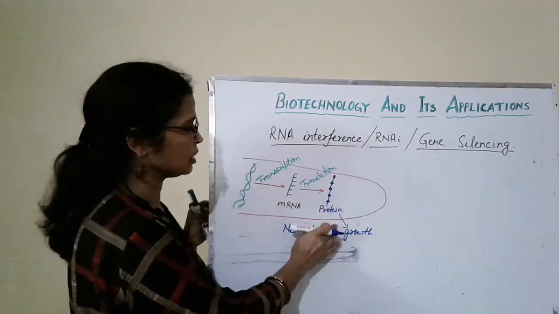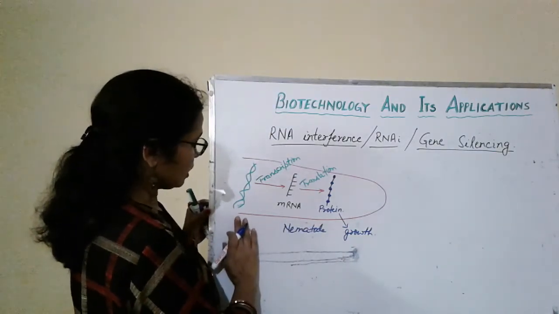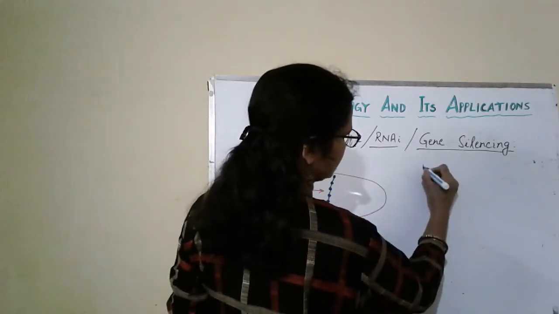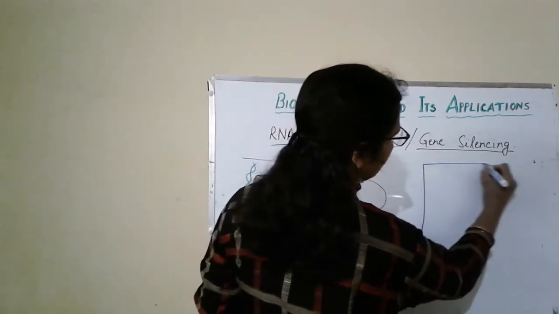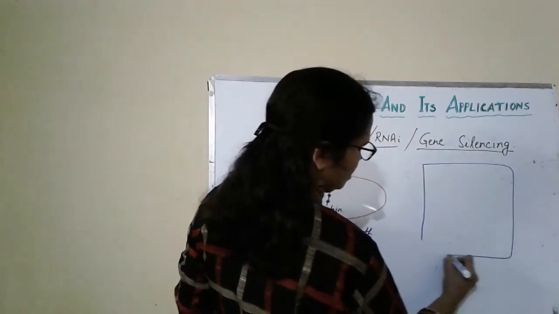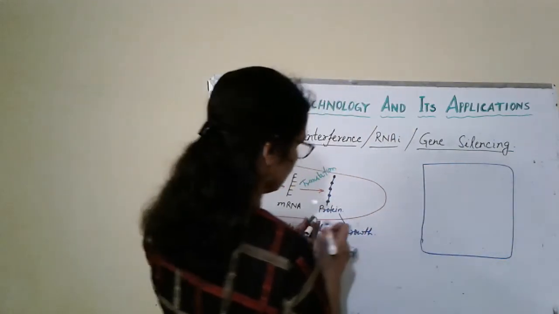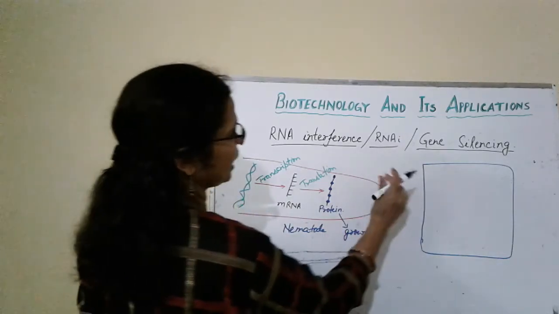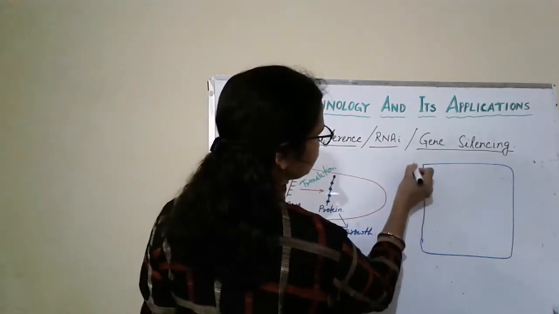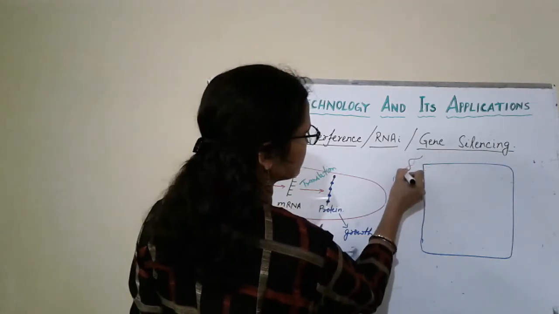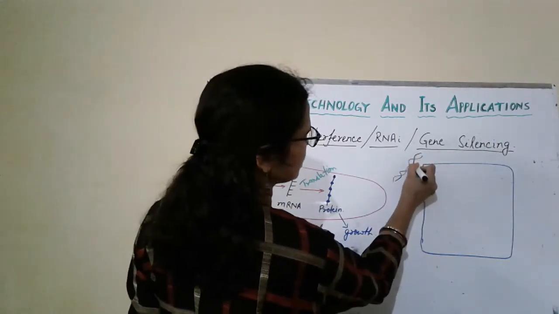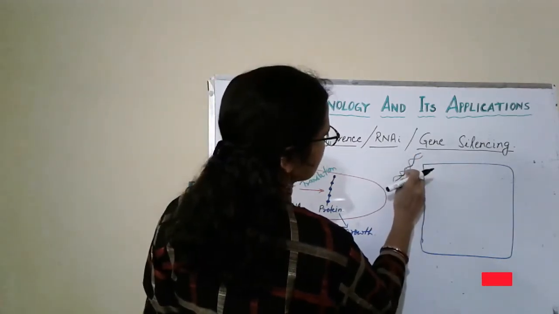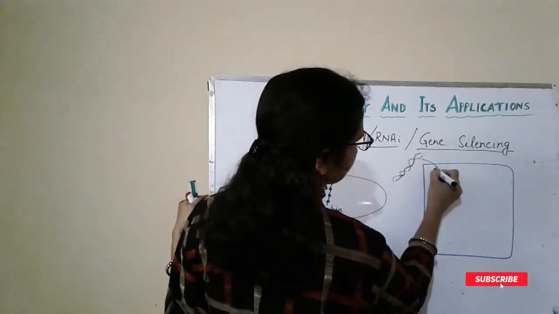This is very essential. This nematode will infect the tobacco plant. Suppose this is the tobacco plant cell. So scientists cut this DNA and introduce it in the tobacco plant. This is the nematode's DNA, which is introduced in the plant cell.